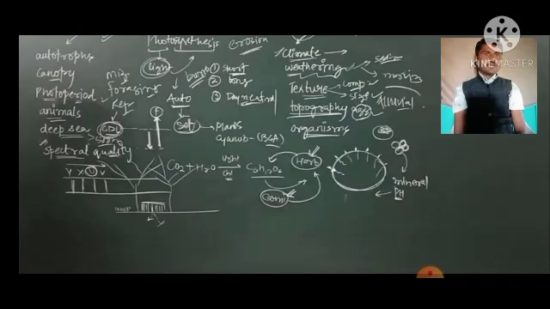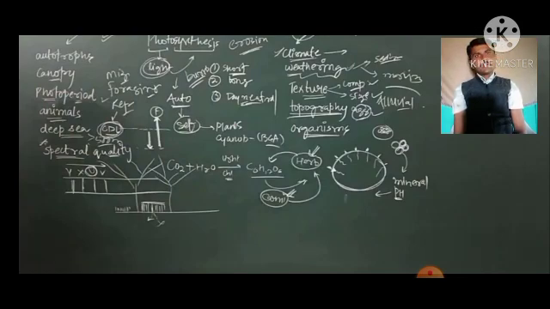Spectral quality. Spectral quality means what? The quality of this light, the intensity of this light, how much strength or intensity of the light is reaching the oceanic water or the pond's water or the lake water. You may call it the spring water in the lake or oceanic water.